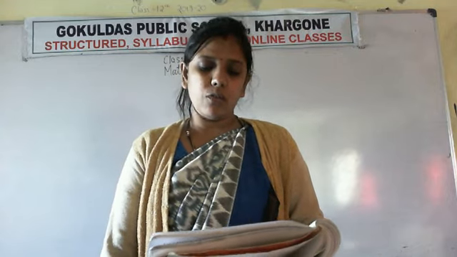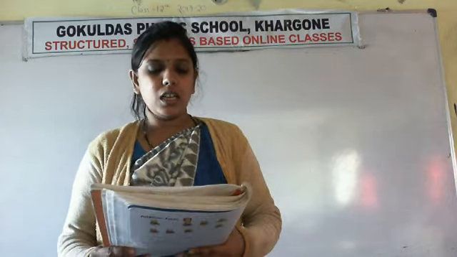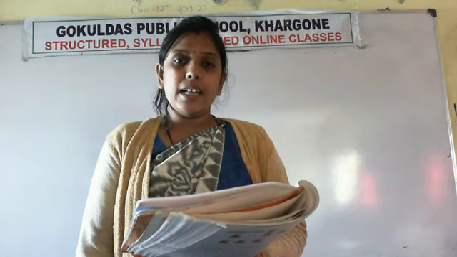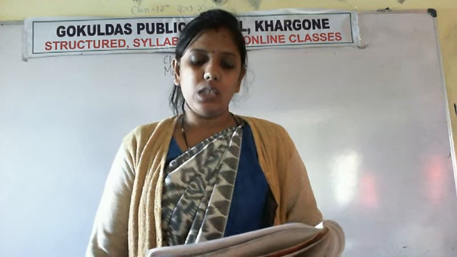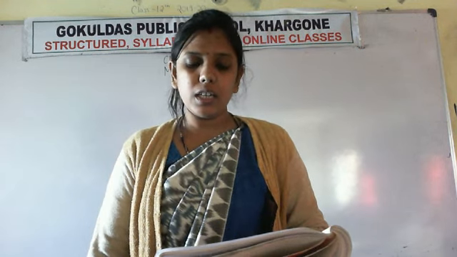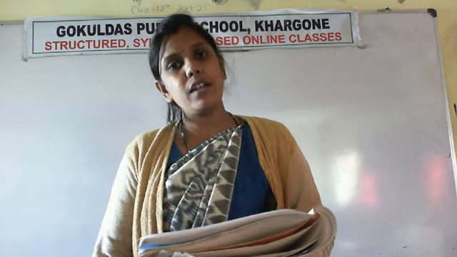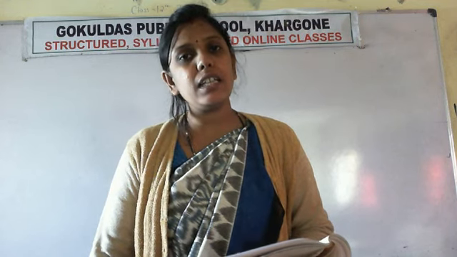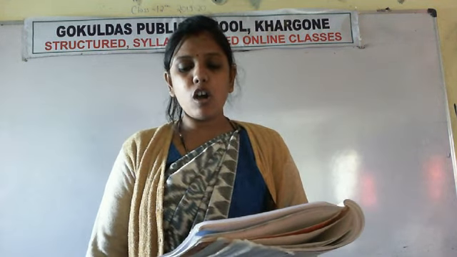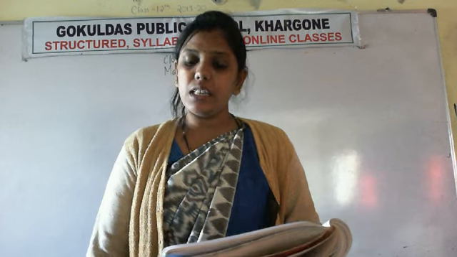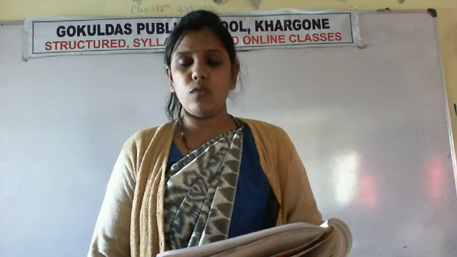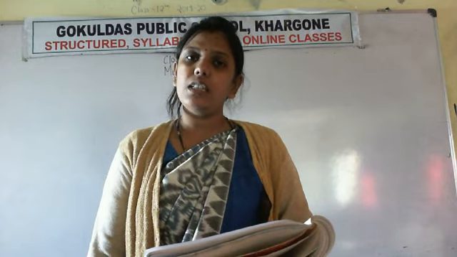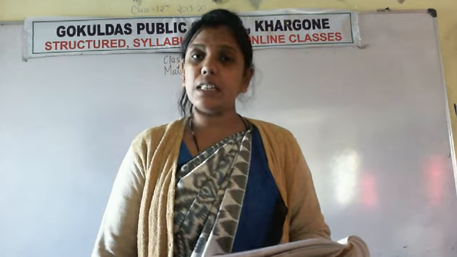So we start from the next question. How many hands are there in the starting? 1 and 2. So after 2 start counting. The numbers are also written: 3, 4, 5 and 6. So how many total hands are there? 6. So inside the box what number will you write? 6. And the answer of 2 plus 4 is also 6. So what is the answer of the second question? 6. I hope all of you have written 6.